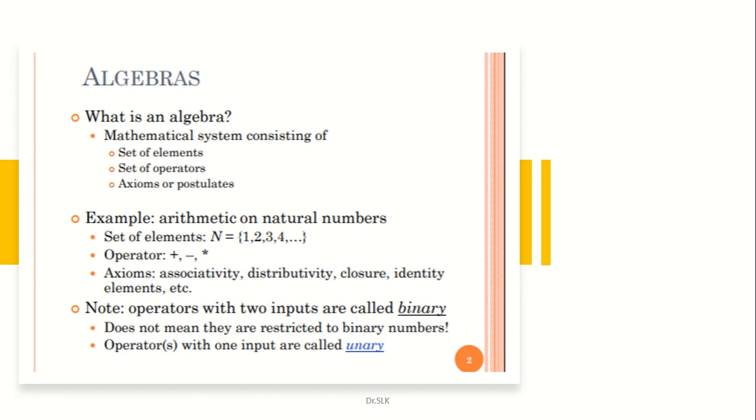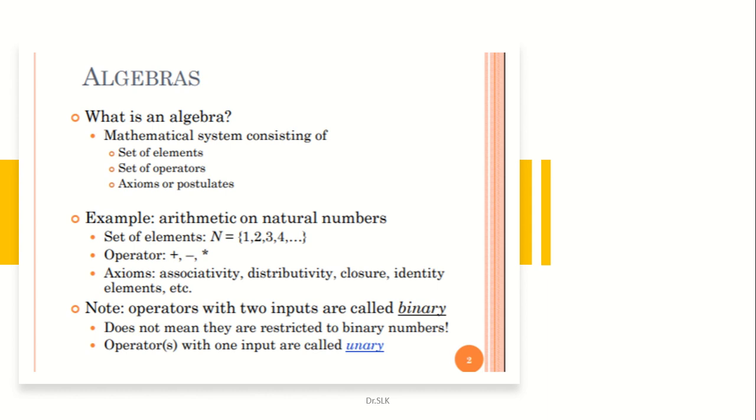And the operators that we can use are arithmetic operations. It can be an addition operation, a subtraction operation or a multiplication operation. And axioms: there are a few axioms that we already know, which you would have studied in your higher secondary classes. The first one is the closure axiom, and the next ones are the identity axiom, associative axiom, commutative axiom and distributive axiom. These are a few things that you have studied in your early as well as higher secondary standards.